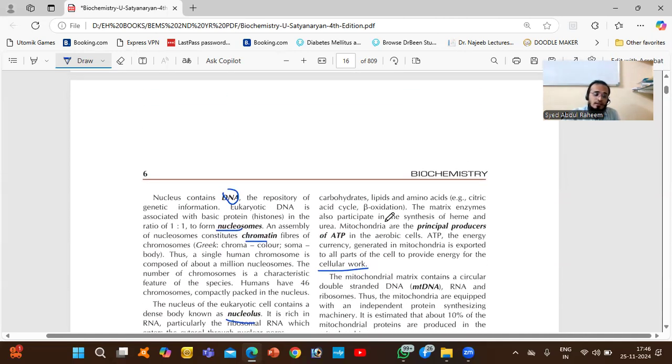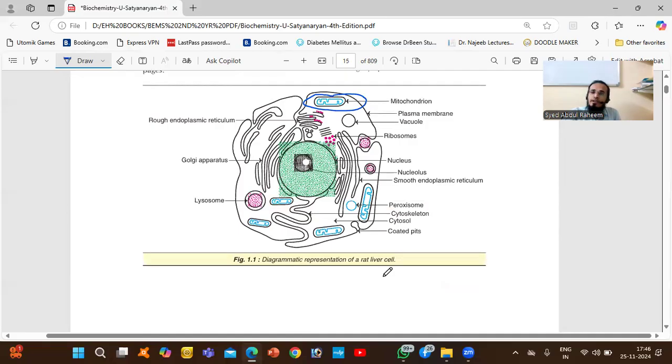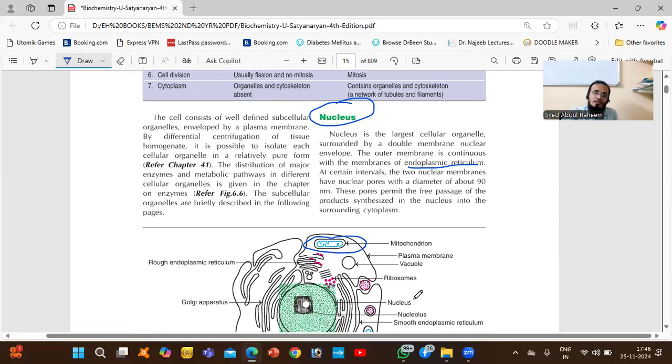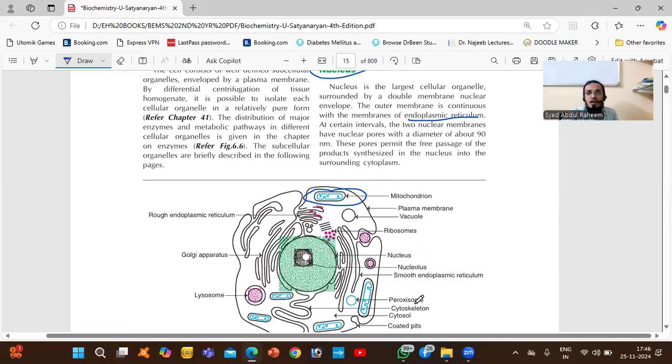Mitochondria is the powerhouse of the cell. Without that, the cell cannot perform any function. So you need energy from the mitochondria, and the name of that energy is ATP. And the nucleus has a very important thing, that is DNA, and DNA has chromosomes. The chromosomes have genes, the genetic information.